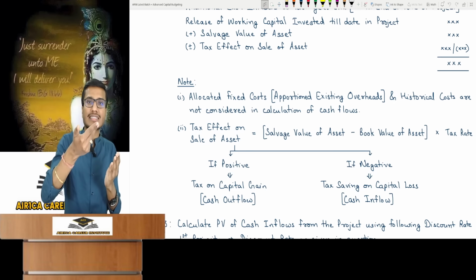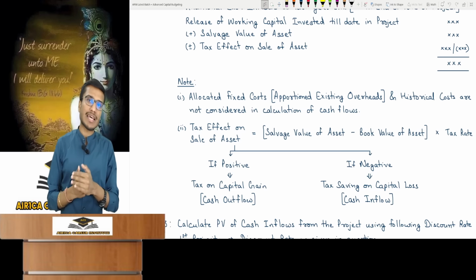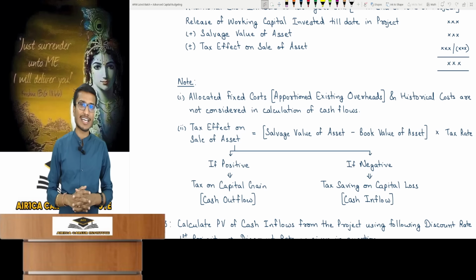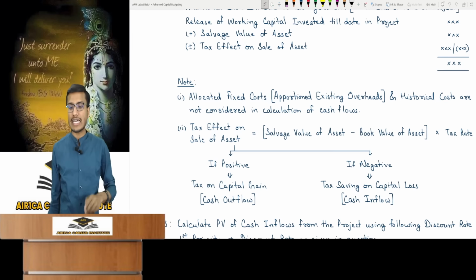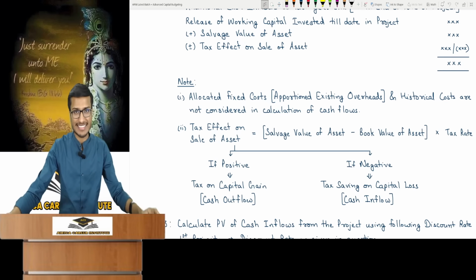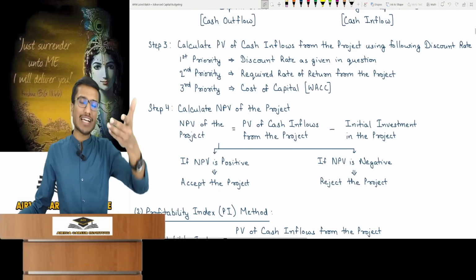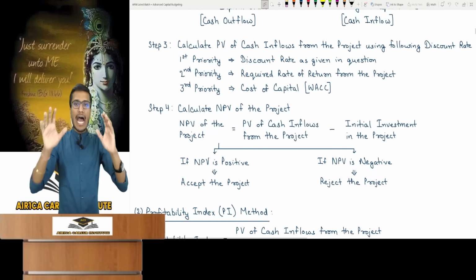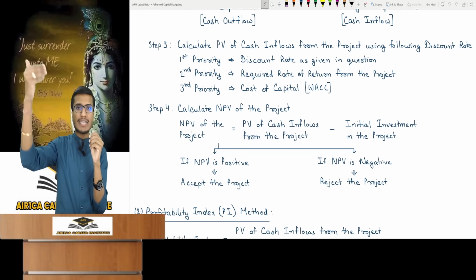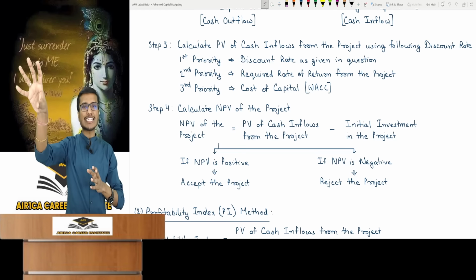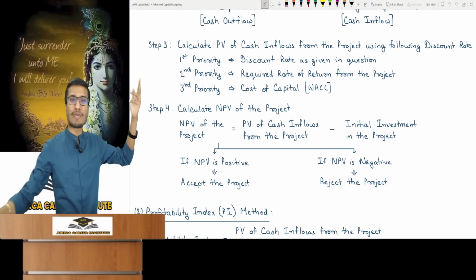Now you can work hard properly. Now you can plan out your things for the future. What can be done next? The past, including historical and sunk costs, should never be considered. Remember this. Now for step 3, calculate the project cash inflows PV. That's simple. You found out the initial investment and what cash inflows will be received in the future. You have to PV the future cash inflows using a discount rate.